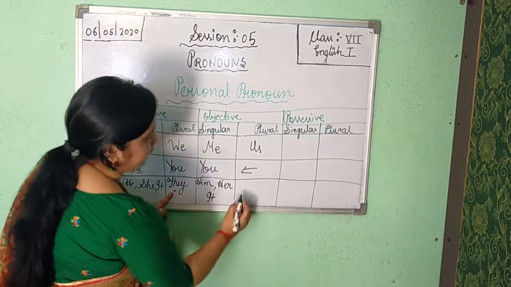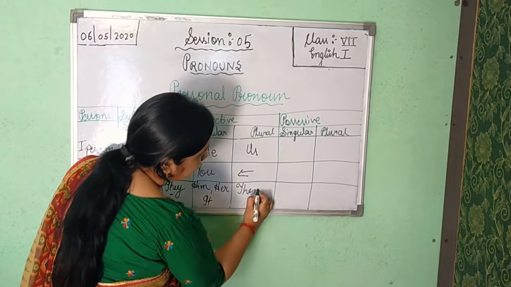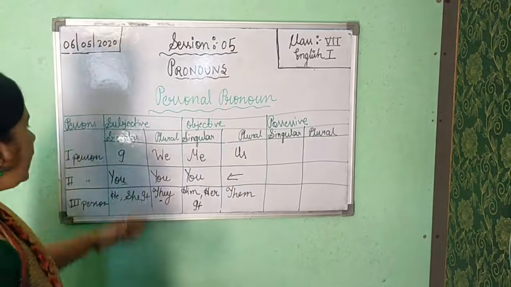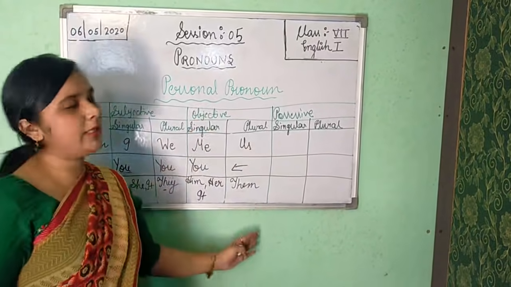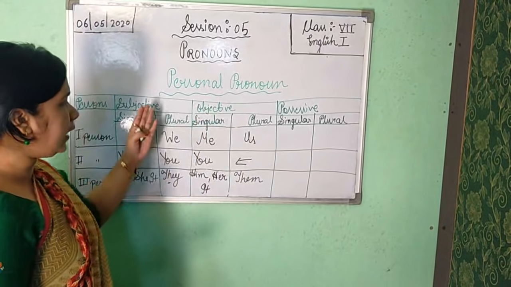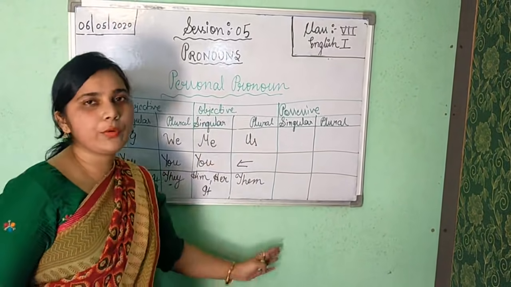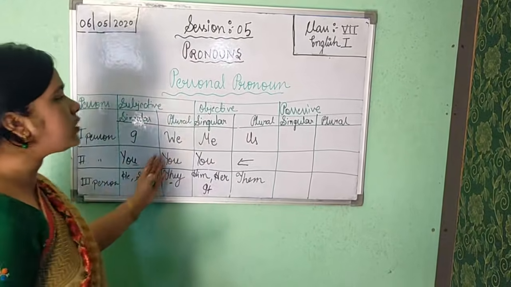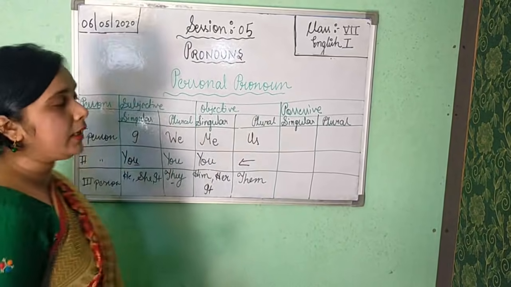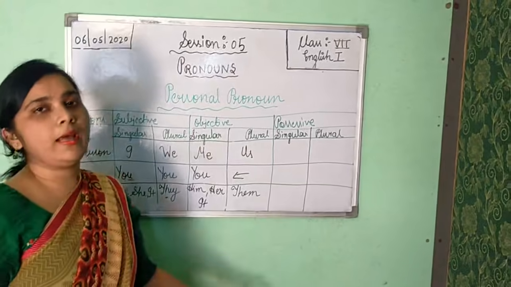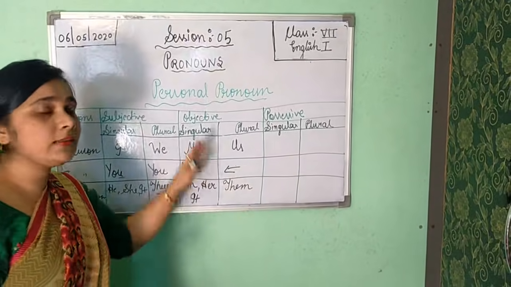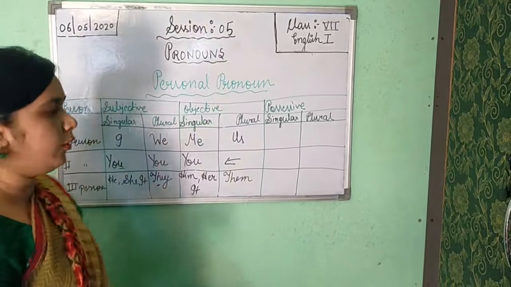But they changes into them. So we changes into us and they changes into them, because we and they are parts of plural number only. So plural always changes according to plural number only. And always remember, this chart follows number and case, both things, the personal pronoun follows always.